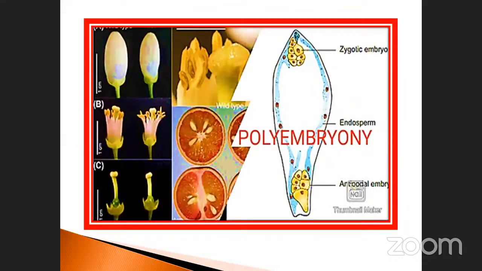See, these are the polyembryos. This is the exact zygotic embryo. These are the antipodal embryos. These are the other embryos. This is also endosperm. The vital types of polyembryony are given in the diagram here, these are the two types, A and B and C. So these are the examples. Just note it down. Citrus fruits are very, very important. No need to confuse. This is the correct one.